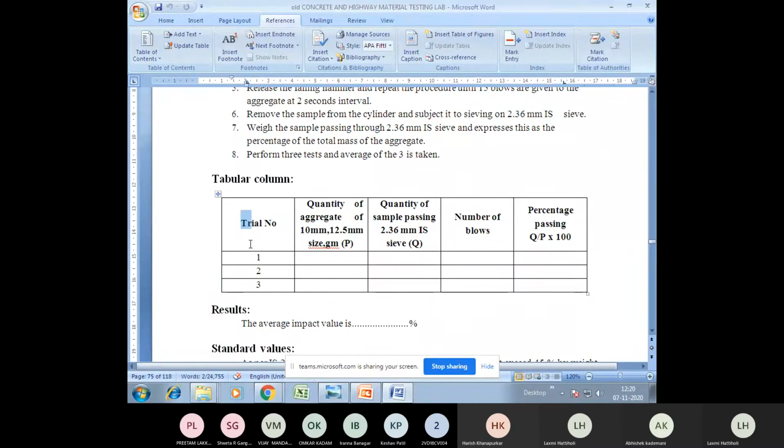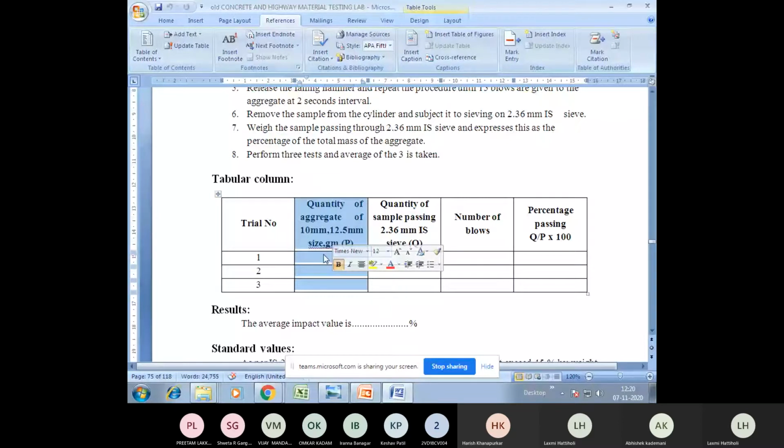This is the trial number, first column. Second column is the quantity of aggregate passing through 12.5 mm sieve and retained on 10 mm sieve. Okay, aggregate passing through 12.5 mm sieve and retained on 10 mm sieve. So this you take as P. You can take it in kg or grams, but better you take it in grams. So take the P value in grams.